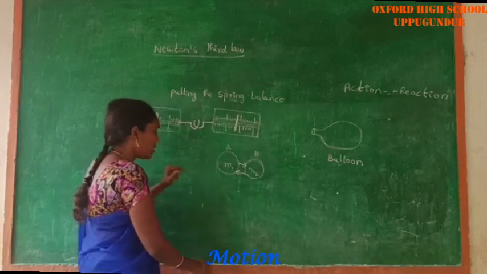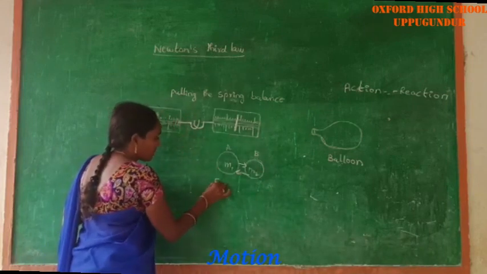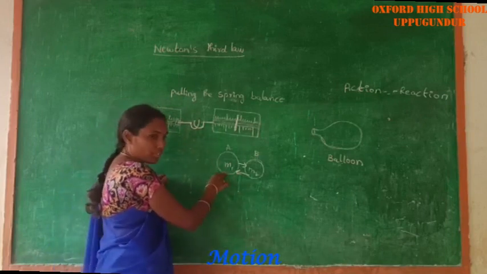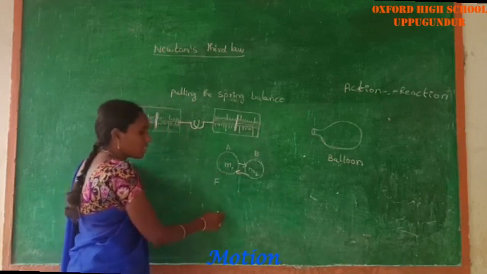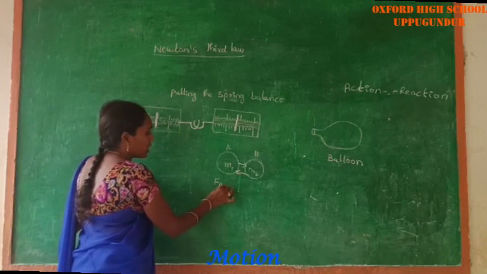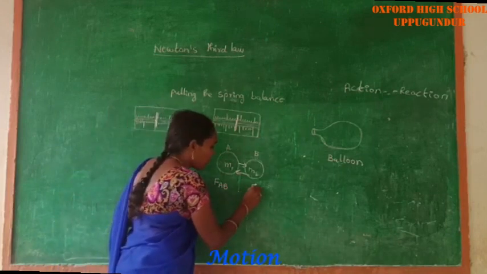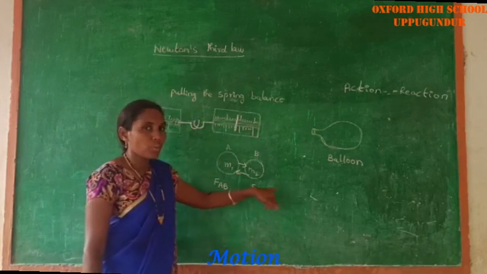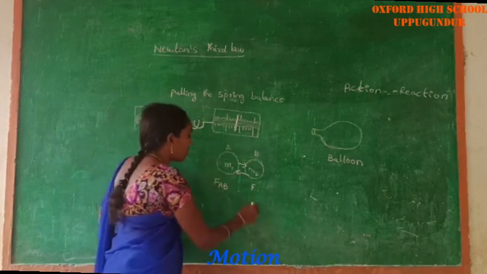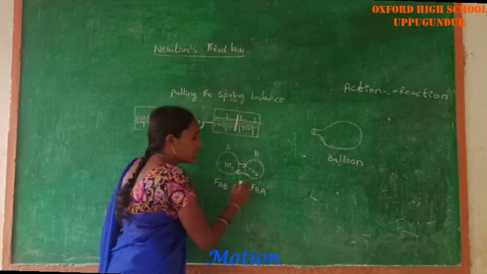Here the force exerted on the first body due to the second body is FAB. At the same time, the force exerted on the second body of mass B due to the first body is FBA.